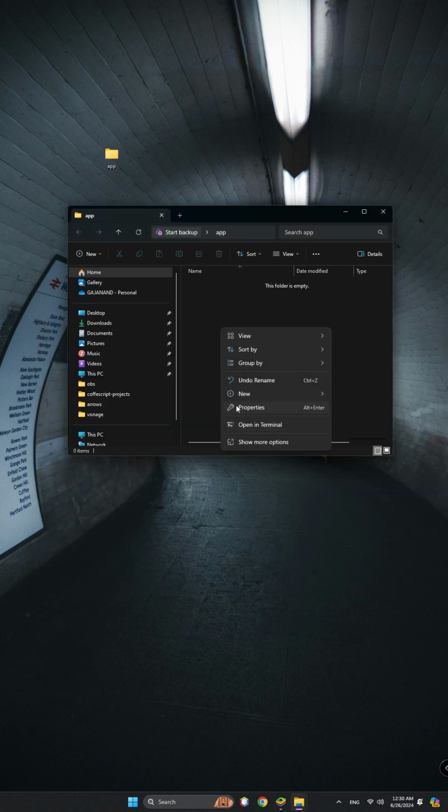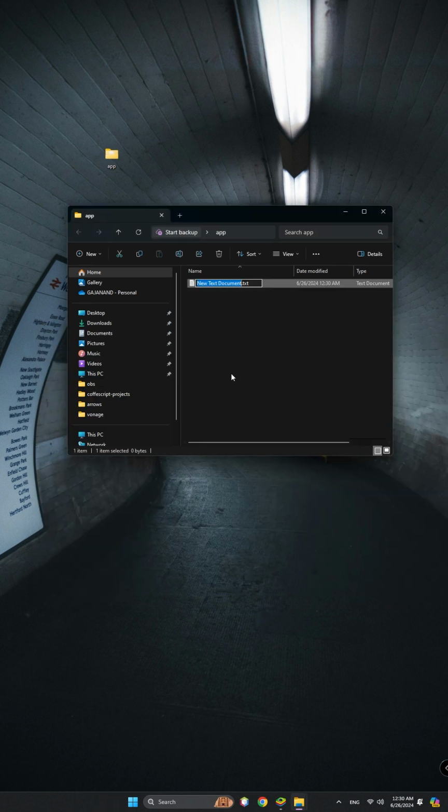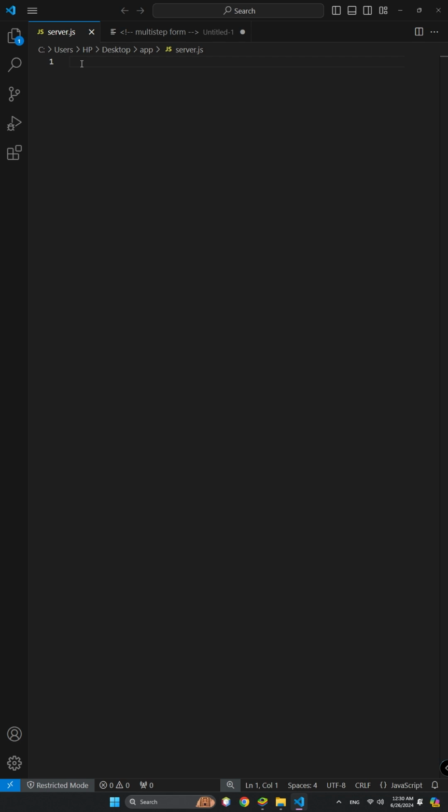Now we need to create a new file and give it any name, server.js, and let's open it in your code editor. Let me write some code for hello world.